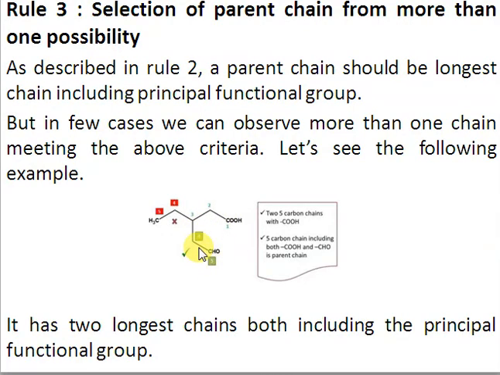So here we will use formyl: 3-ethyl, 5-formyl, and that will be pentanoic acid, right? So in case you have 2 possibilities for selecting a parent chain and there are 2 functional groups, ensure that both functional groups are part of the longest continuous chain.